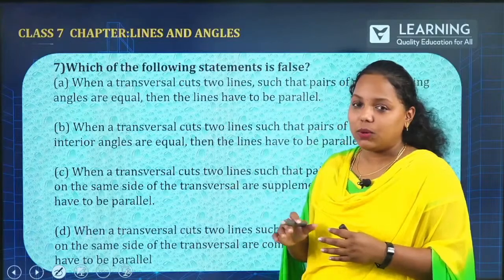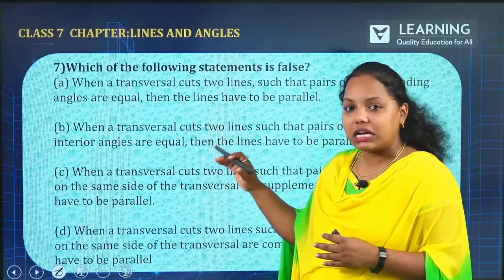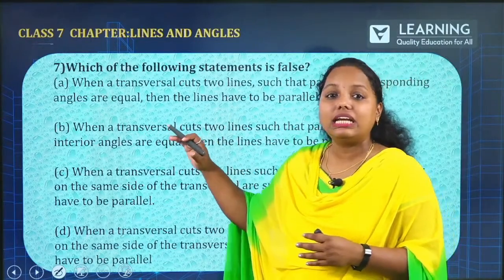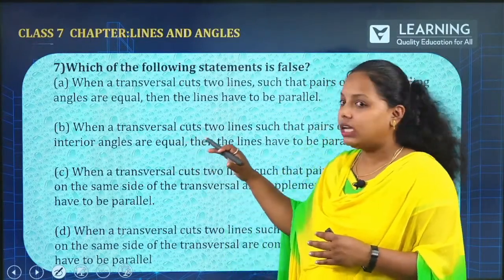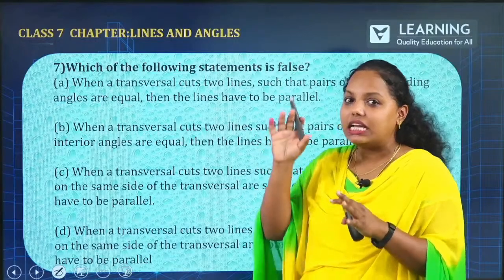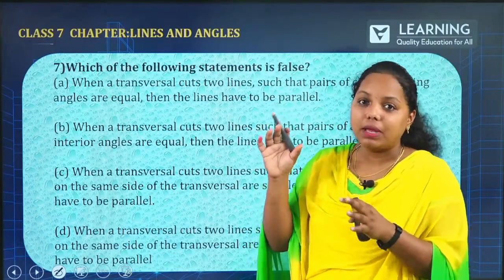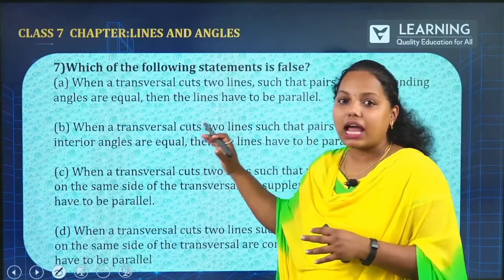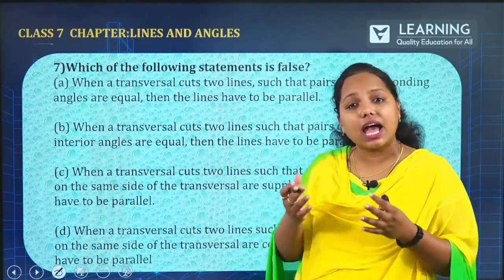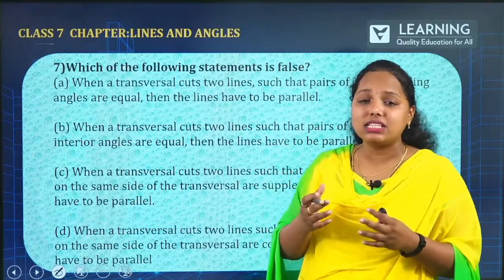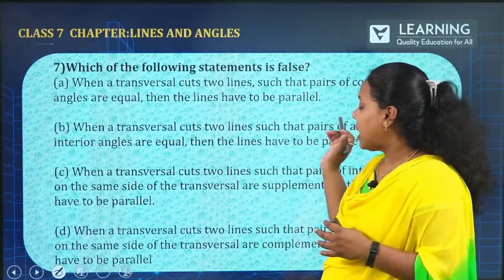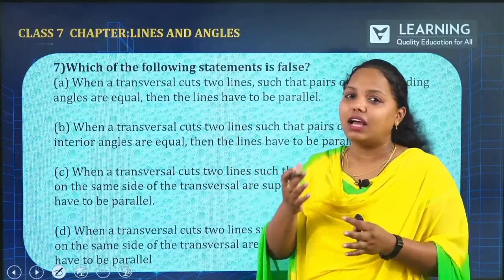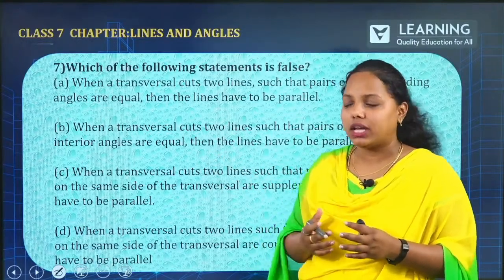How about the second one? When a transversal cuts 2 lines such that pairs of alternate interior angles are equal. We have discussed the alternate Z shape, reverse Z shape, N shape, reverse N shape. Now, alternate interior angles are equal. Yes, it has to be equal because the lines are parallel. Then the lines have to be parallel. Obviously, this is also true. Just remember the railway track example.